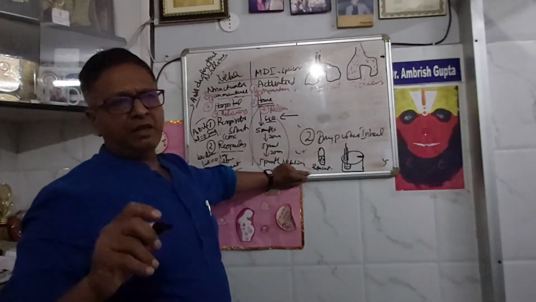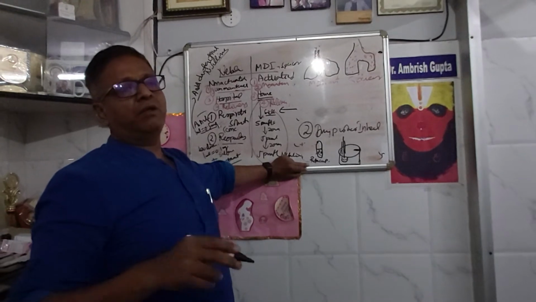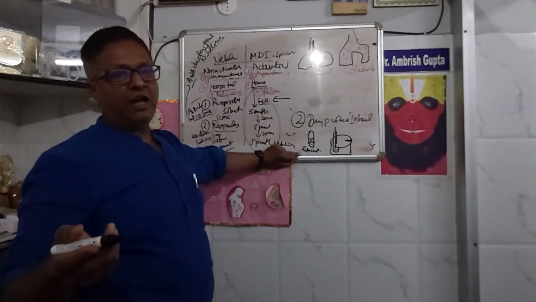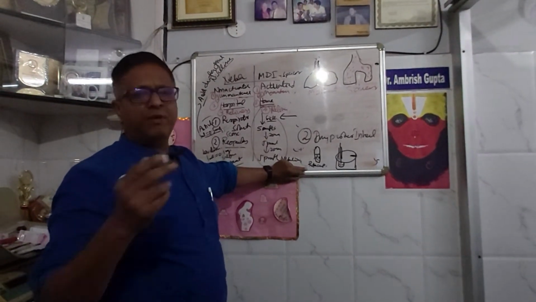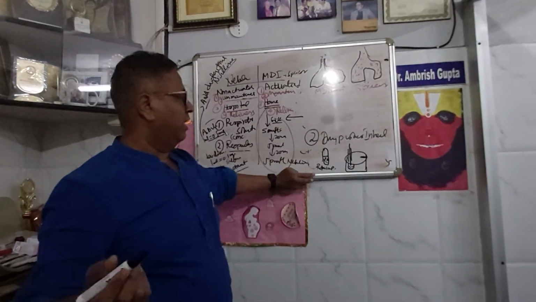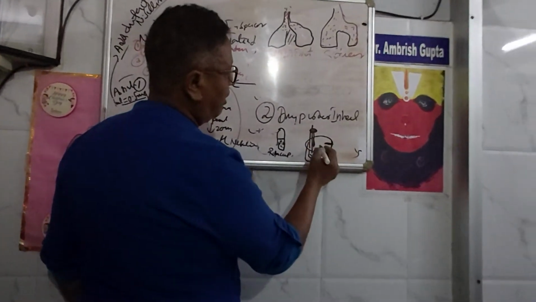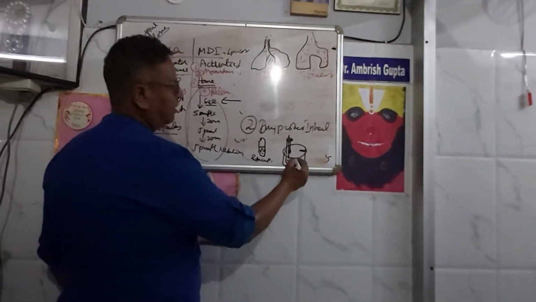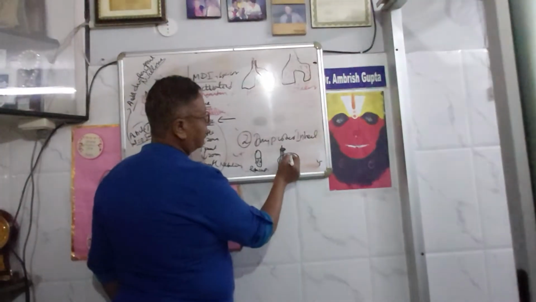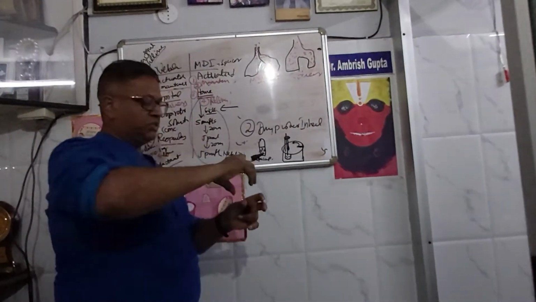It can be salbutamol Rotacap, Zerostat Rotacap, or Budicort Rotacap, preventer or reliever, anything. When inserted inside this hole, it will be twisted.